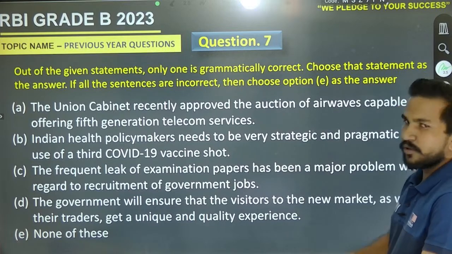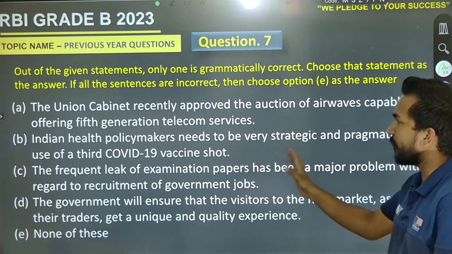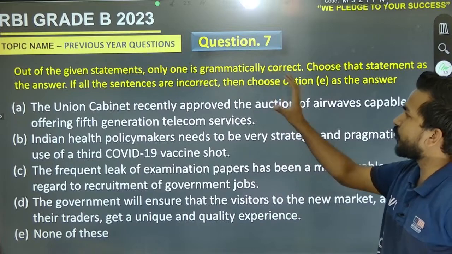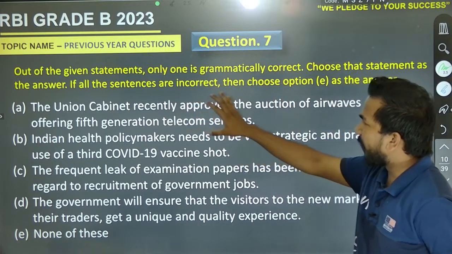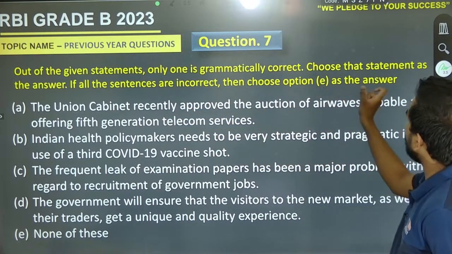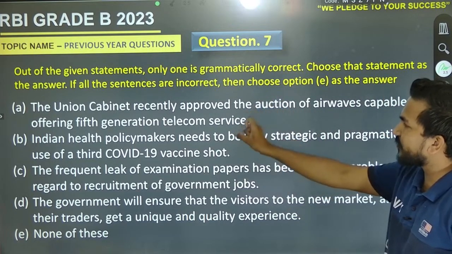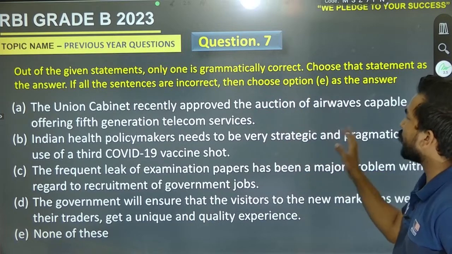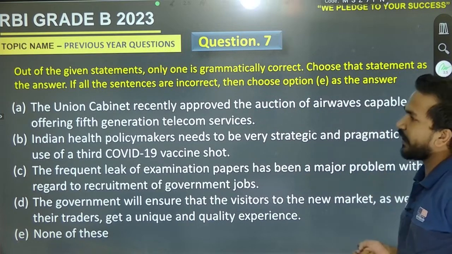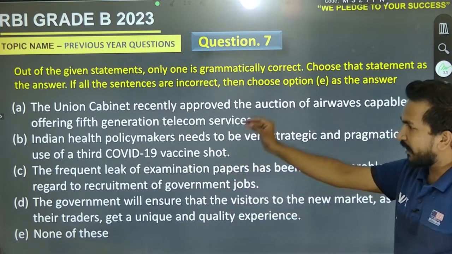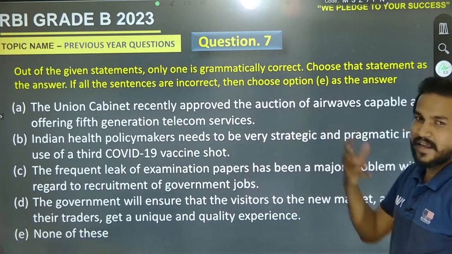The second thing about the error concept is that out of the given statements only one is grammatically correct. Choose that statement as the answer. If all the statements or all the sentences are incorrect, then choose option E as the answer. So there are 4 statements, 4 sentences that have errors.